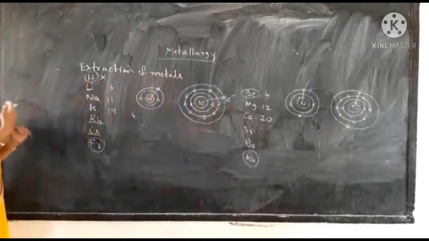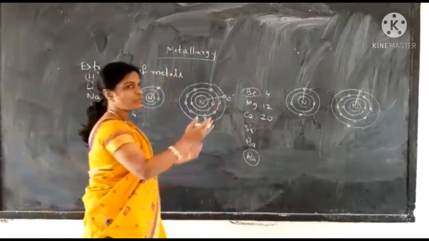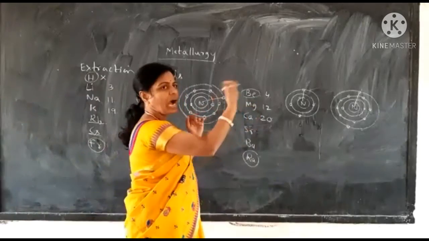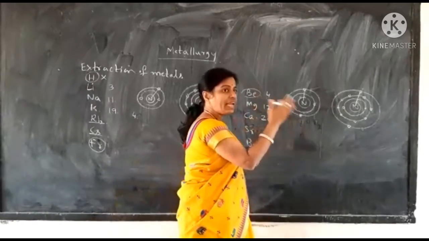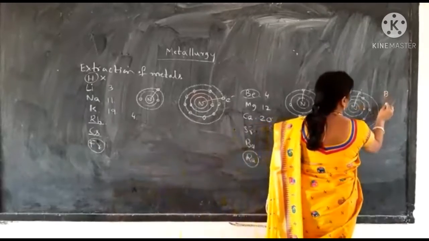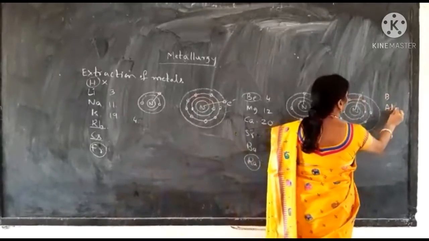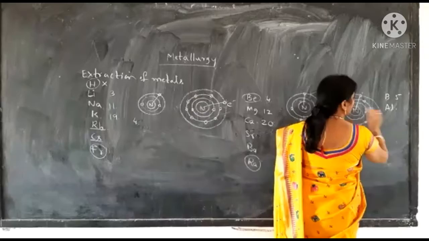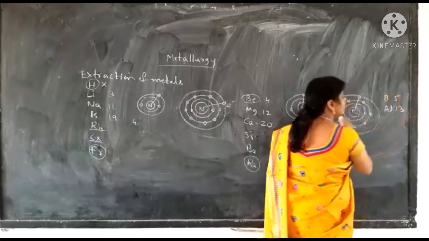Now coming to the next group. The next group is not the D block elements. After the D block elements, we have the 3A group elements: the boron, aluminum family. Now coming to boron. Boron's atomic number is 5, whereas aluminum's atomic number is 13.